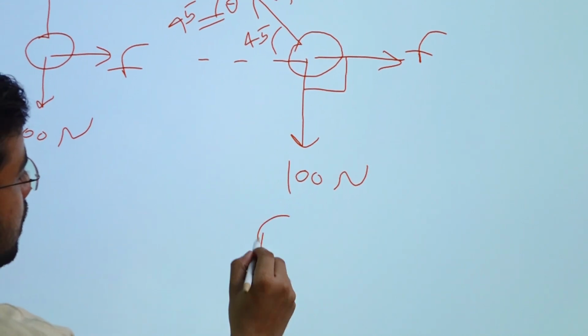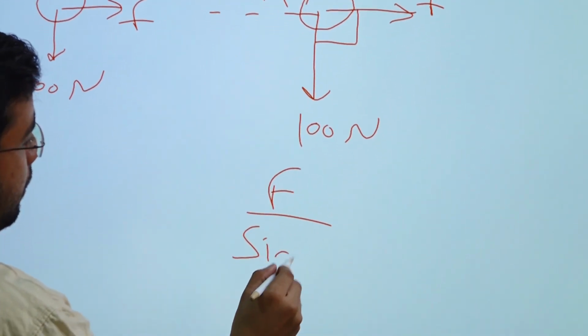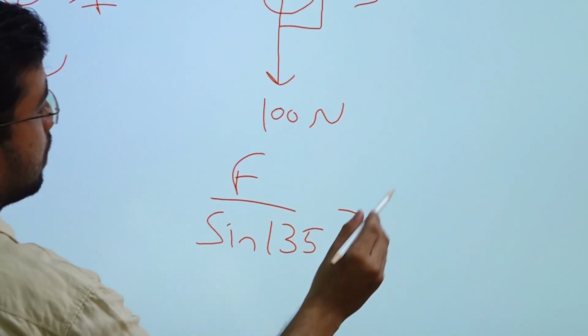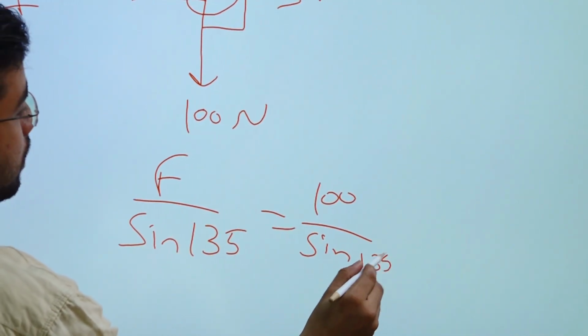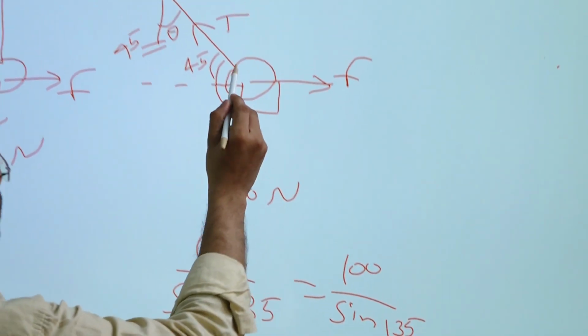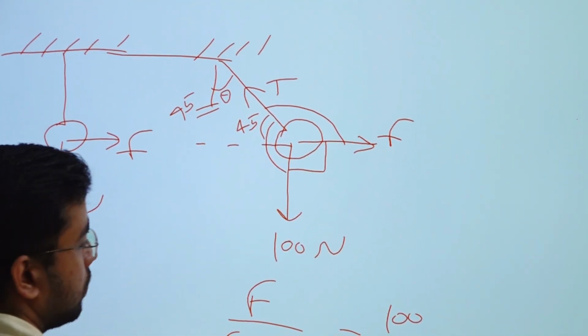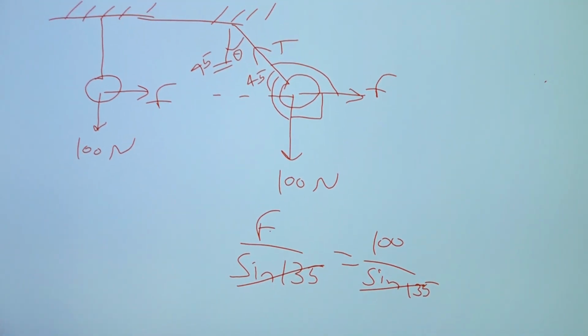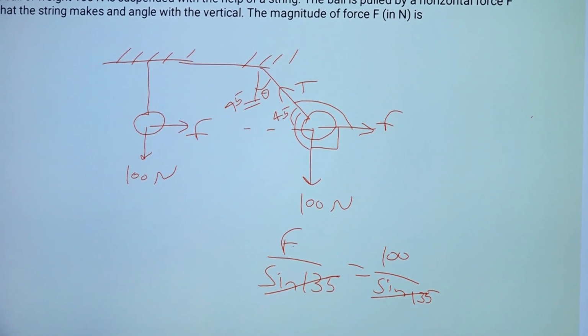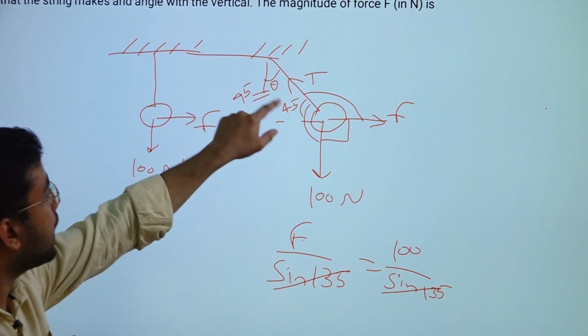So F divided by sine 135 is equal to 100 divided by sine 135, right? This angle is 135, this angle is 135, right? So this will cut down and we will get F is equal to 100. The magnitude of force is F, right? That is 100 only.